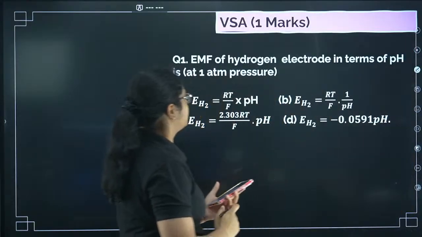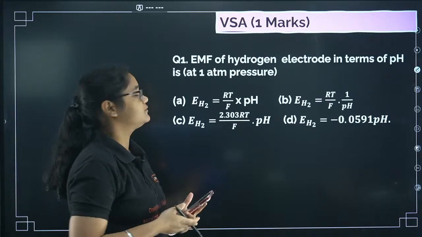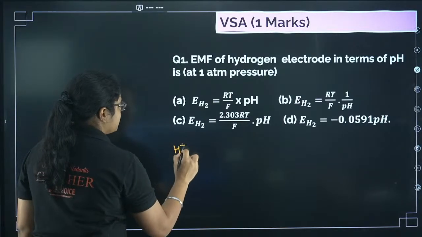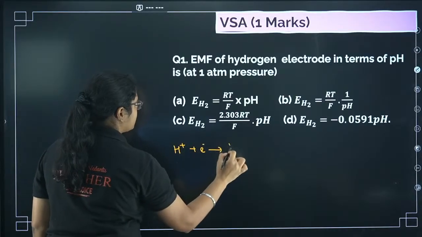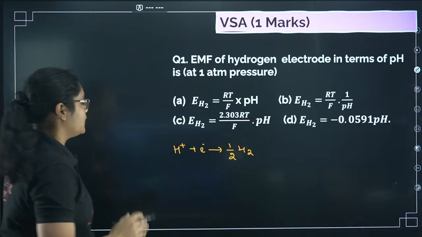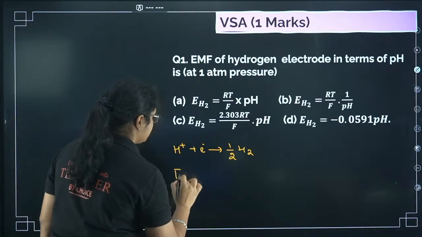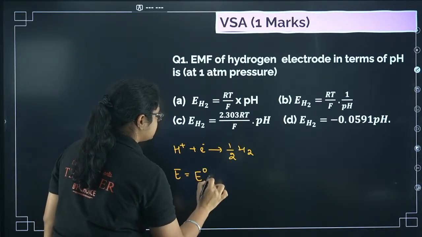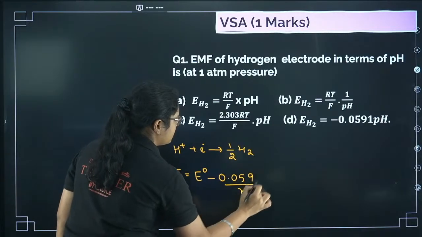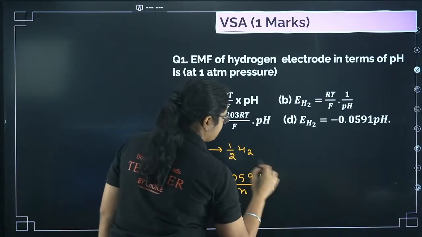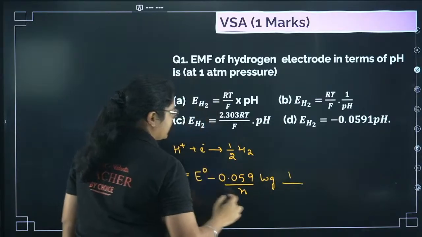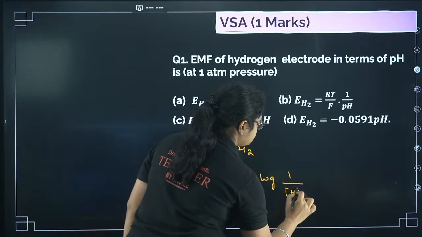The question here is the EMF of hydrogen electrode in terms of pH is. Very good question. So see, if you have H plus, it will gain 1 electron to give you half H2, right? That is the reaction. Now if I want to write the E of the cell, E of the cell will be equal to E naught of the cell minus 0.059 by n log of pressure of H2. Pressure of H2 is considered as 1 atm divided by H plus concentration, right?